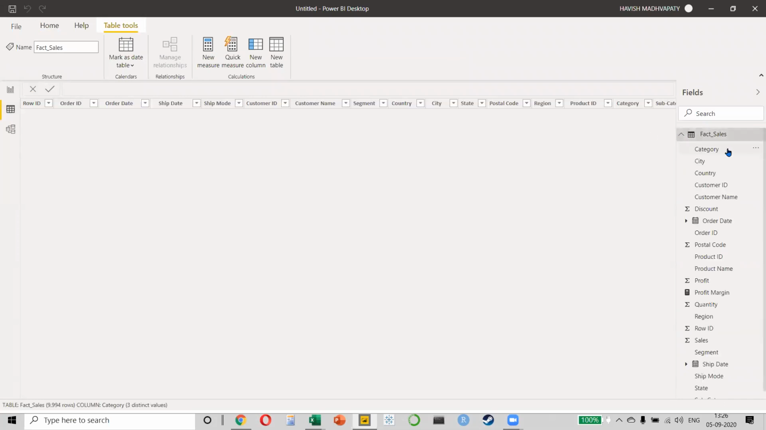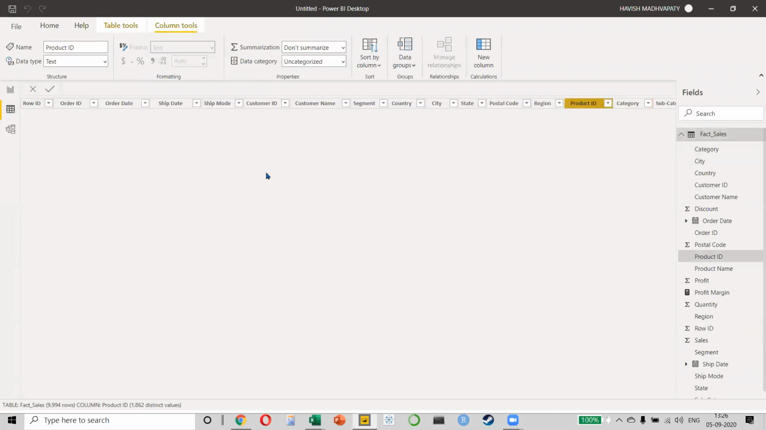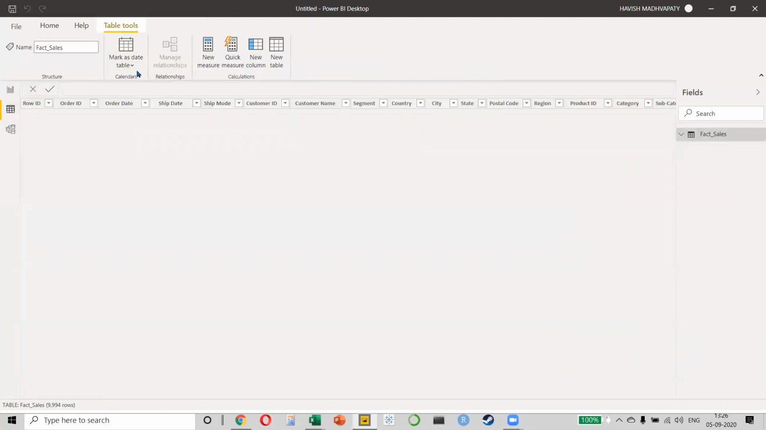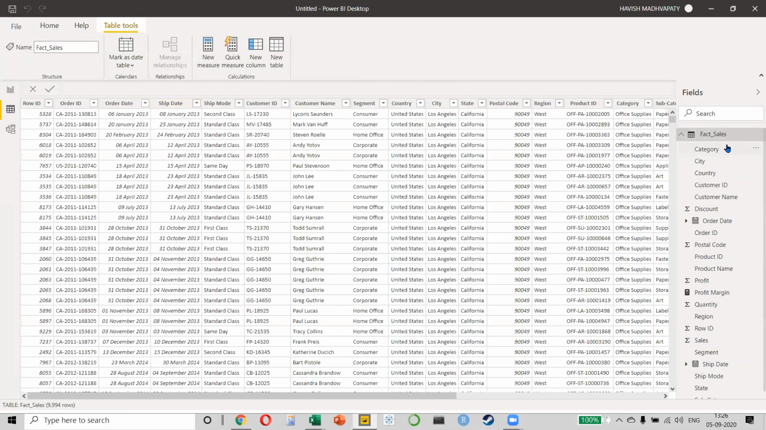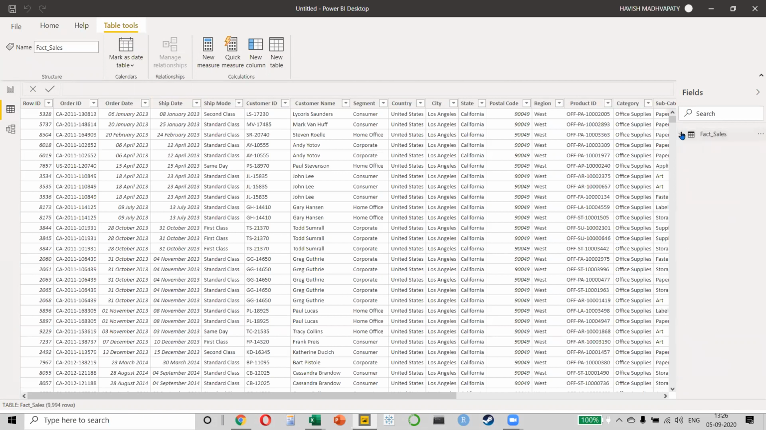Actually, I should show you the entire table. Just give me a moment. There is a bug with this. Sometimes the table does not appear. Just give me a moment. Okay, so this is my original table, everybody, which is one table called the fact table for my sales data.